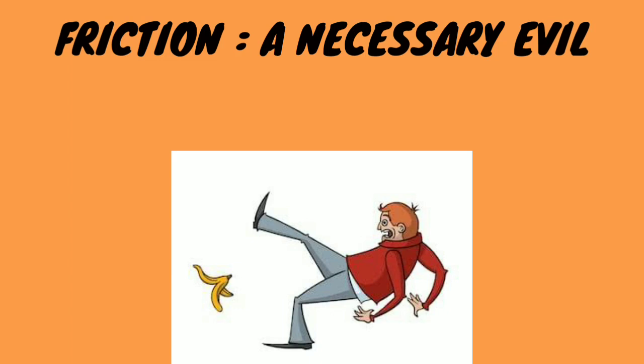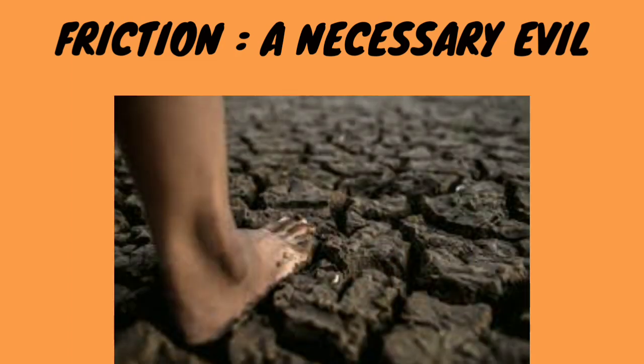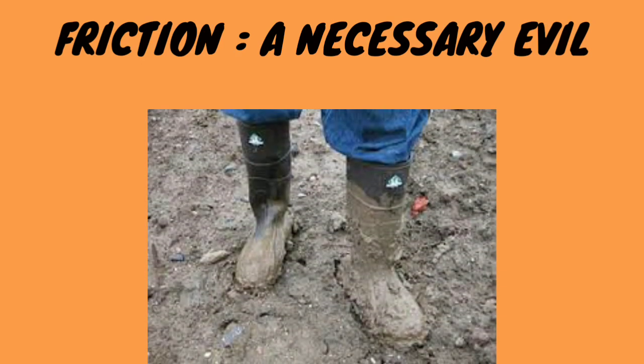That's why we can easily slip on a banana peel, right? Why? Because a banana peel has a very slippery surface. So as we put our leg on that, we easily slip down, right? Like this, on muddy surfaces it is very difficult to walk. Why? Because a muddy surface is also very smooth and offers very little friction, so we can easily slip down, right?